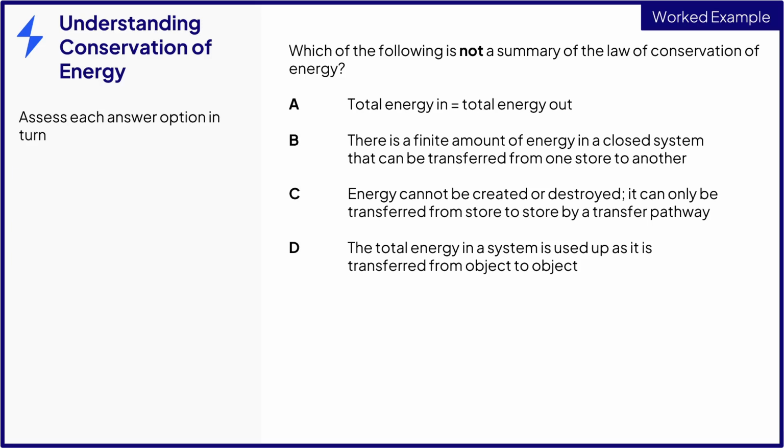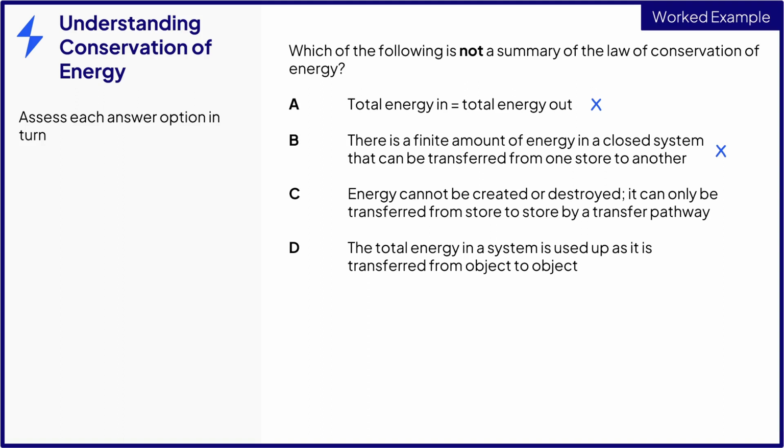A. Total energy in equals total energy out. Well, we've just explored this in the previous example, so we know that this one is correct. So that cannot be the right answer. B. There is a finite amount of energy in a closed system that can be transferred from one store to another. We've also looked at this in terms of the closed system being the universe. There is a finite amount of energy in a closed system, and it can only be transferred from store to store. So this summary is correct, and therefore cannot be the right answer.